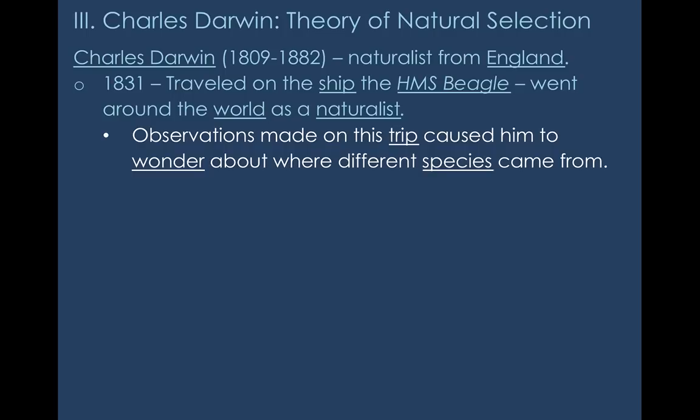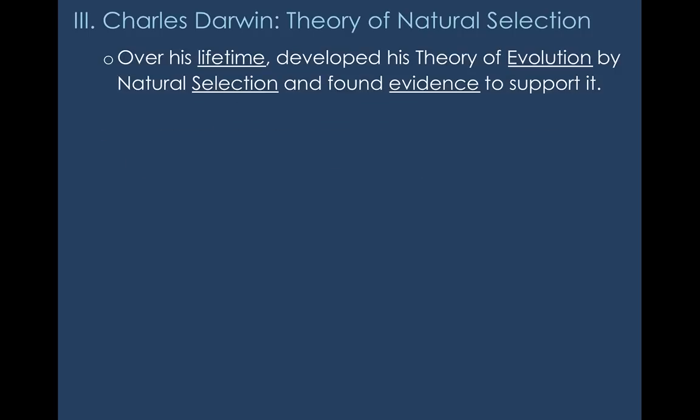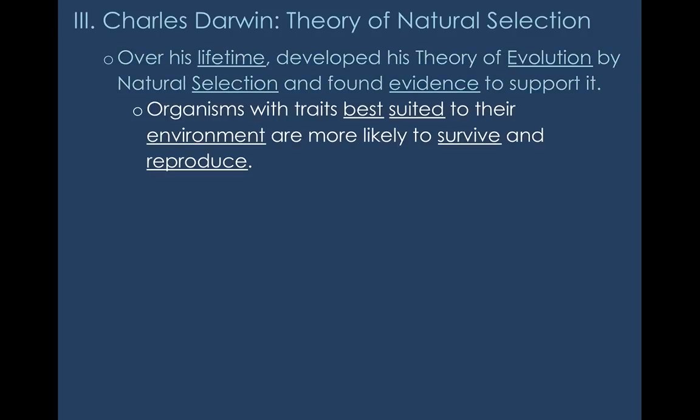And over his lifetime, using these observations as the initial basis, he developed his theory of evolution by natural selection and found the evidence to support it. That theory states that organisms with the traits best suited to their environment are more likely to survive and reproduce. And we're going to go into the details about that more in the next section.